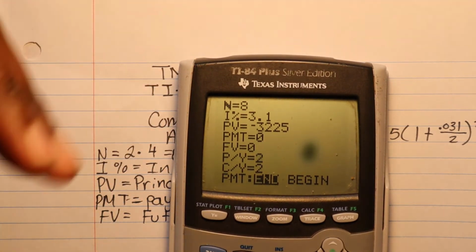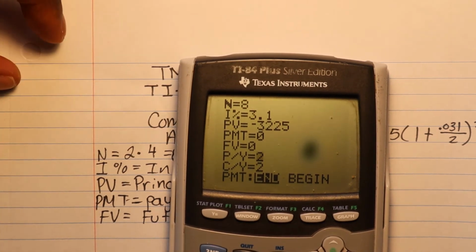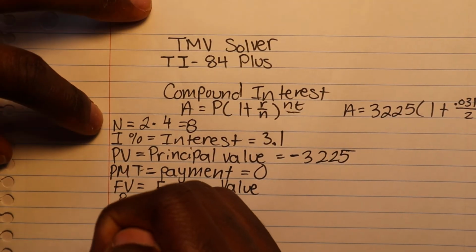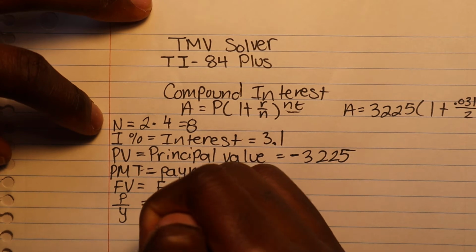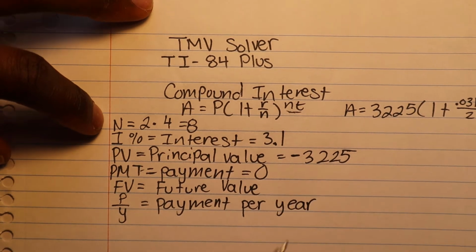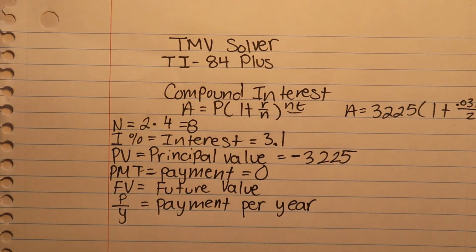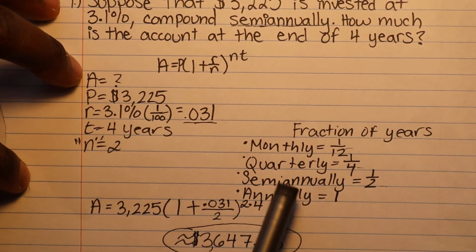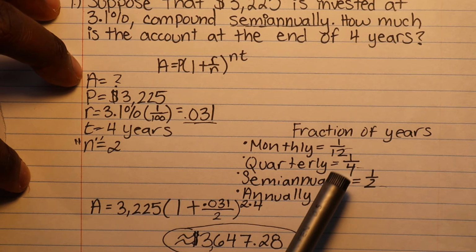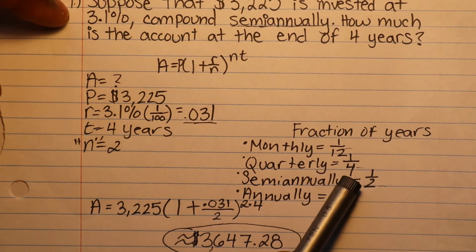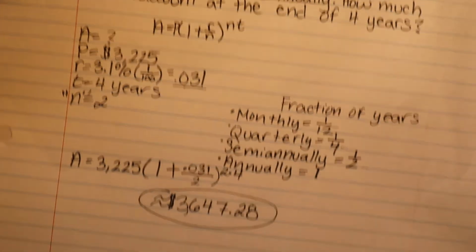Remember, it's how much we have after the 4 years, if you look at the original question. Next is P over Y, okay? So P over Y is basically saying our payment per year. And if you remember, before we had our fractions of a year written down. By that, what I meant is right here, we had monthly, quarterly, semi-annually, annually. So 1 over 12, 1 over 4, 1 over 2, and just 1. So keep that in the back of your mind if they're asking for N.